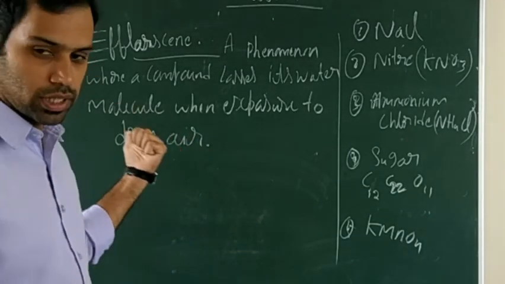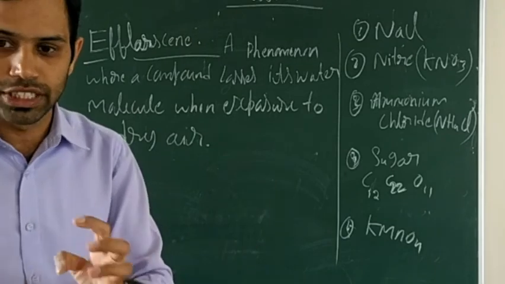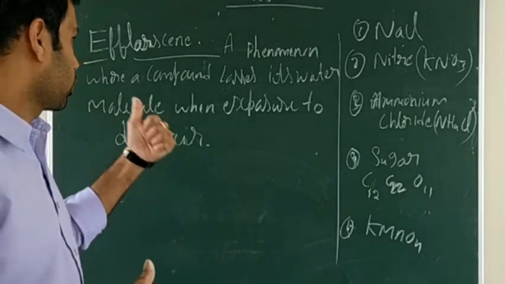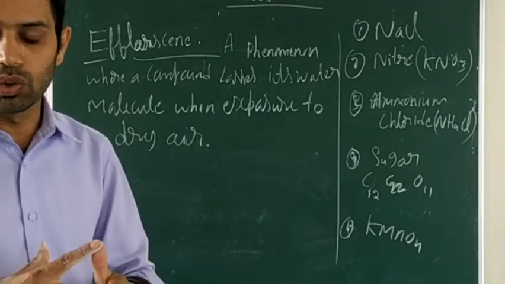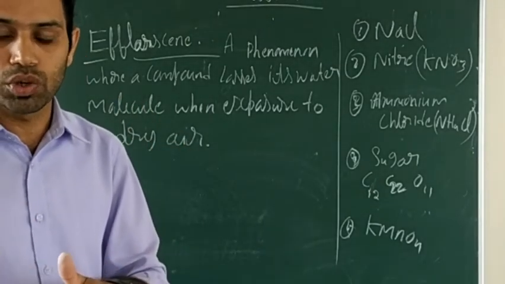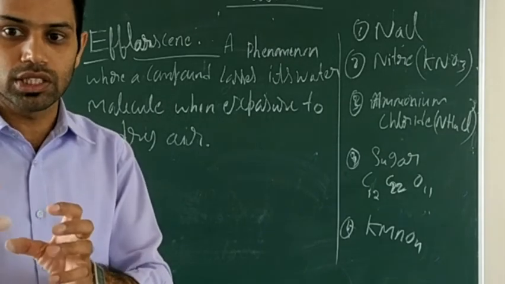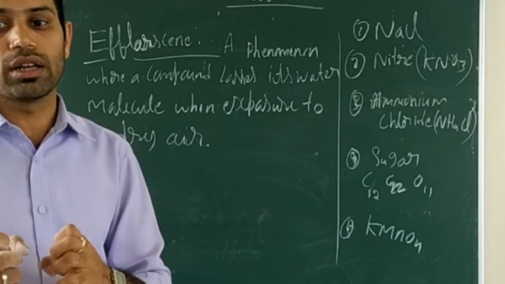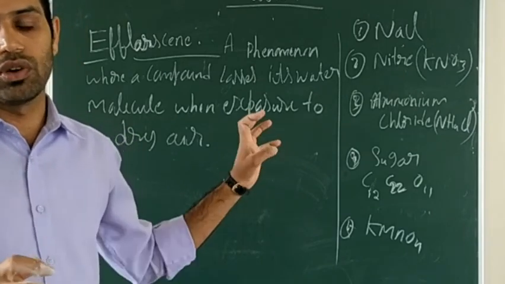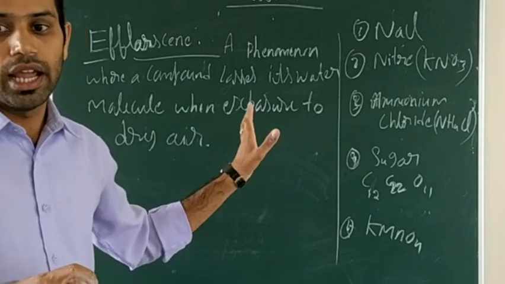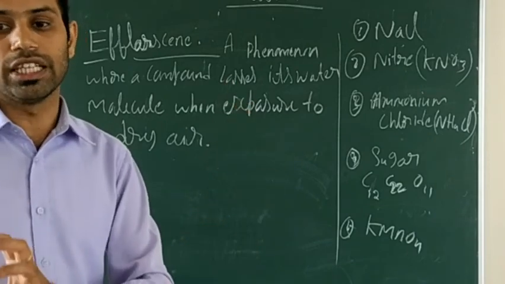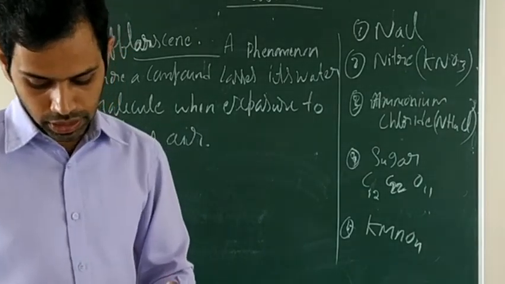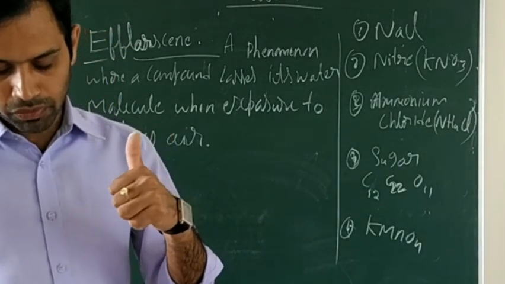During this process, the crystalline structure will lose its shape. So efflorescence is the phenomenon where a substance exposed to dry air loses its water molecule. During this process, the crystal will lose its shape. And a few examples are there, examples for the efflorescent substance.